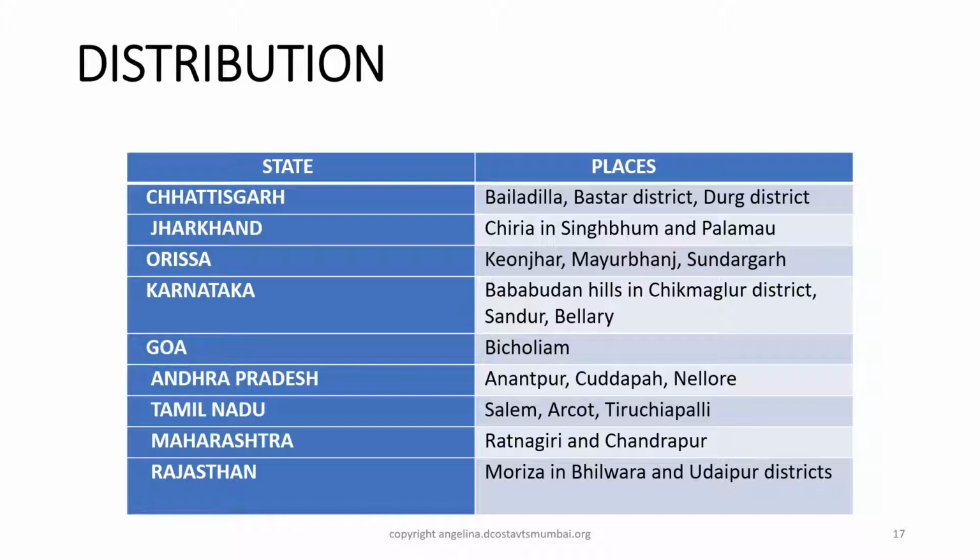Karnataka, Baba Budan Hills in Chikmagalur district, Sandur, Bellary. Goa, Bicholim. Andhra Pradesh, Anantapur, Kadapa, Nellore. Tamil Nadu, Salem, Arcot, Tiruchirappalli. Maharashtra, Ratnagiri and Chandrapur. Rajasthan, Morija and Bhilwara and Udaipur districts.